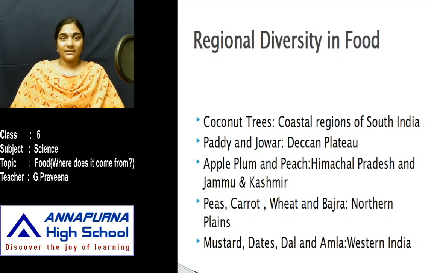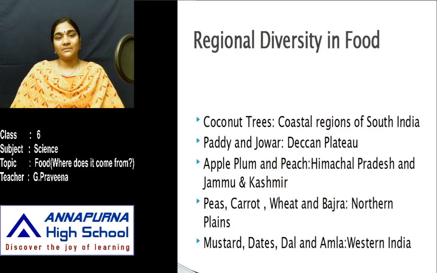Now let us see what the regional diversity in food is. Isn't it, children? The type of crop grown is different in different regions. Wherever you go in India, the kind of food that is available is not the same. It differs. If you go to the coastal regions, we see predominantly rice, coconut trees, or rearing of fishes, which we call aquaculture. So the kind of food available in those regions is rice, coconuts, or fisheries, right? Any product that comes from aquaculture.